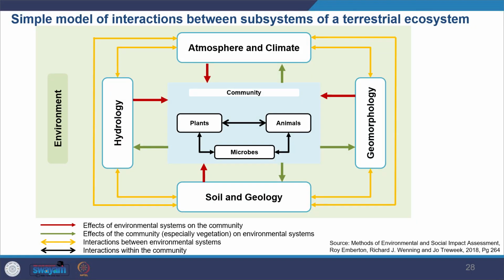In this image, you can see a simple model of interactions between subsystems of a terrestrial ecosystem. You can see how the environmental systems affect the community, then how the community, like the plants, animals, microbes, affect the environmental system. Then you can see interaction between environmental systems. In the center, you can see how interaction is happening within the community.